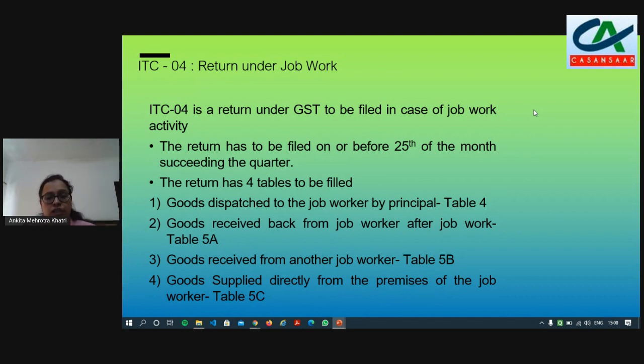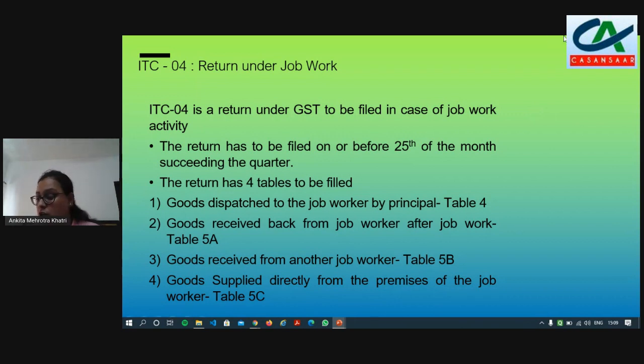And if you are not mentioning the goods which you have dispatched from your site to the job worker and have not received back, so you have not mentioned them in 5A, 5B or 5C, for those goods you have to issue the sale invoice. This is a GST invoice. That is, you are selling it directly to the job worker because the job worker has lost it, destroyed it, is not able to give it back to you, or has consumed it.